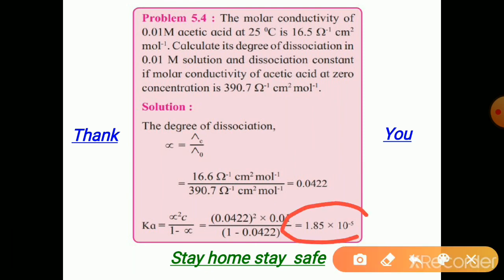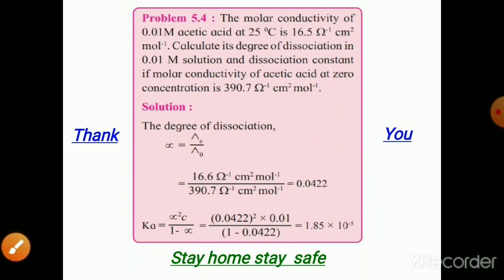So in this way we can determine the lambda naught of any electrolyte, strong or weak electrolyte, both, from the Kohlrausch's law. So this is the application of the Kohlrausch's law. So numericals also we have taken. So find similar numericals from the textbook and practice them.